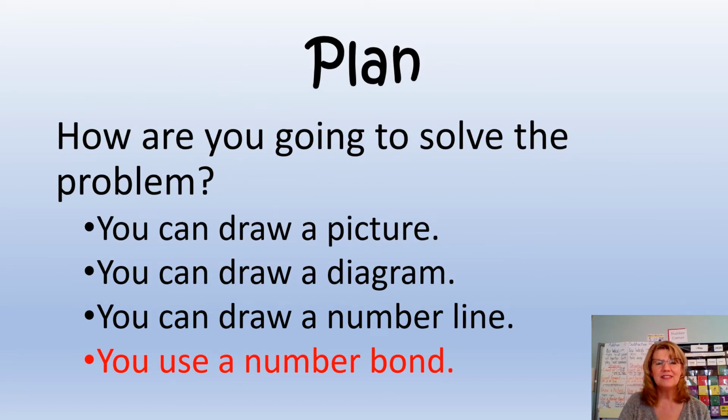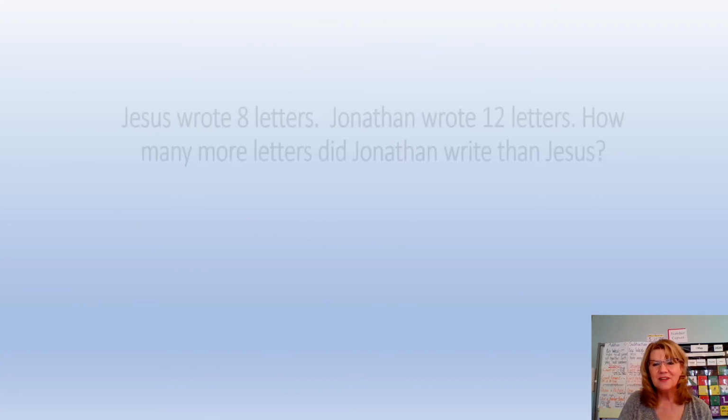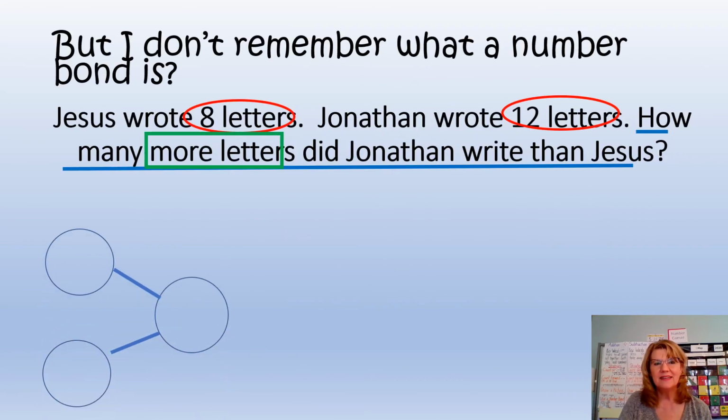How are you going to solve the problem? Use a number bond. But I don't remember what a number bond is. Well, let's begin by reading the story problem. Jesus wrote 8 letters. Jonathan wrote 12 letters. How many more letters did Jonathan write than Jesus?